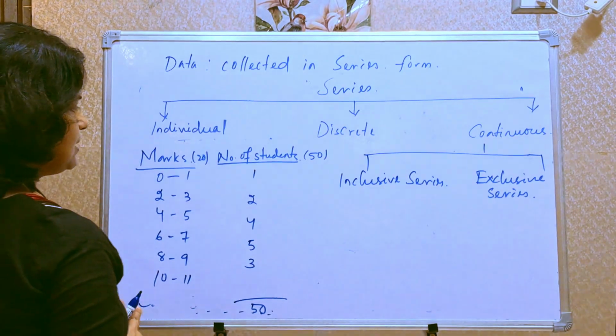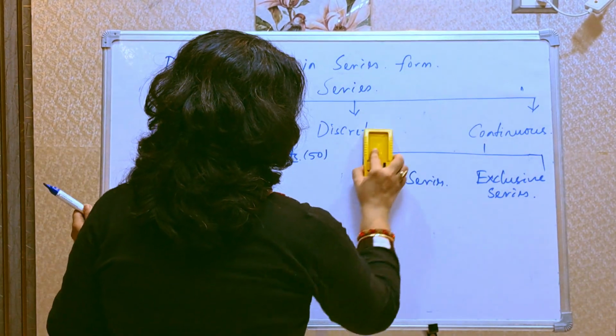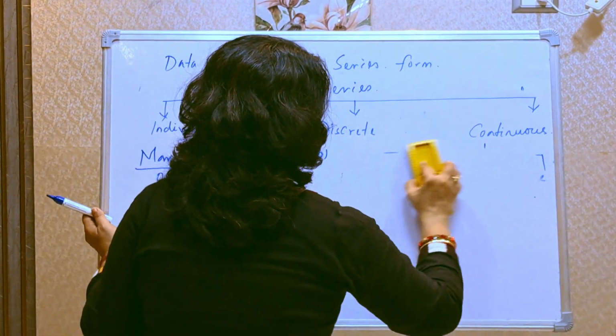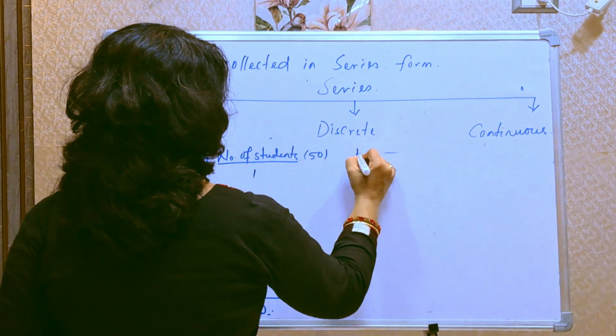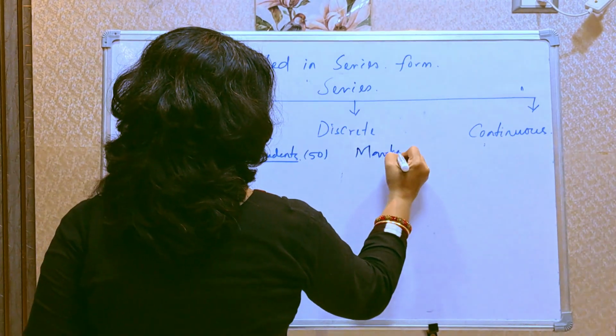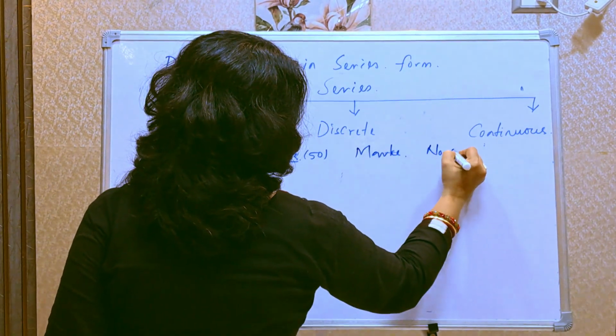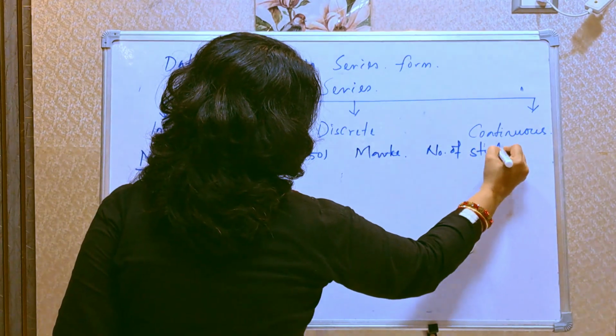So what is the form of the series? In the exclusive series, what happens? Suppose this is the marks and the number of students.